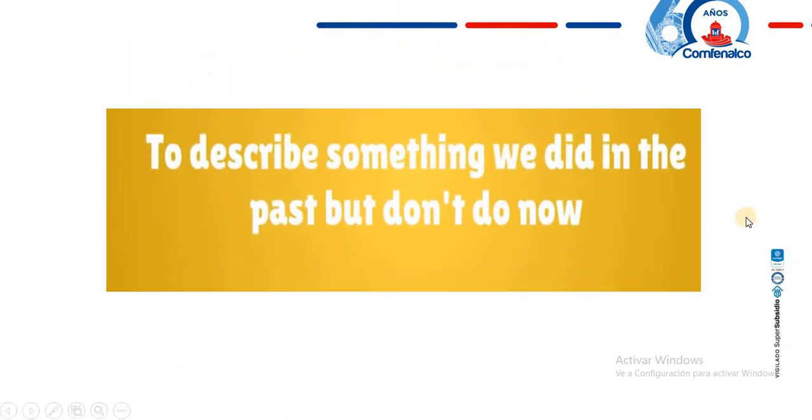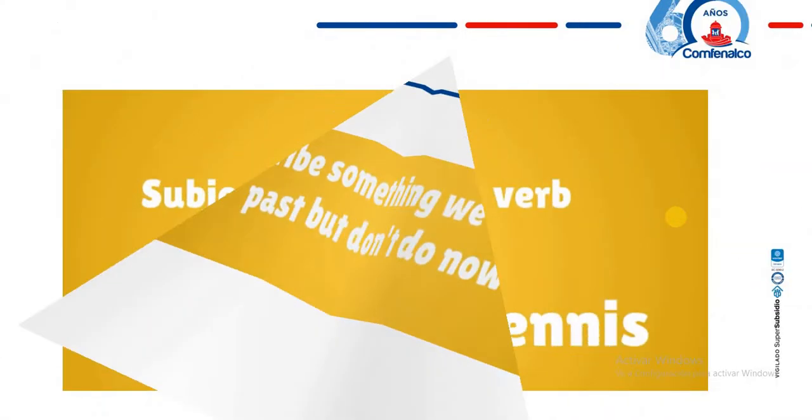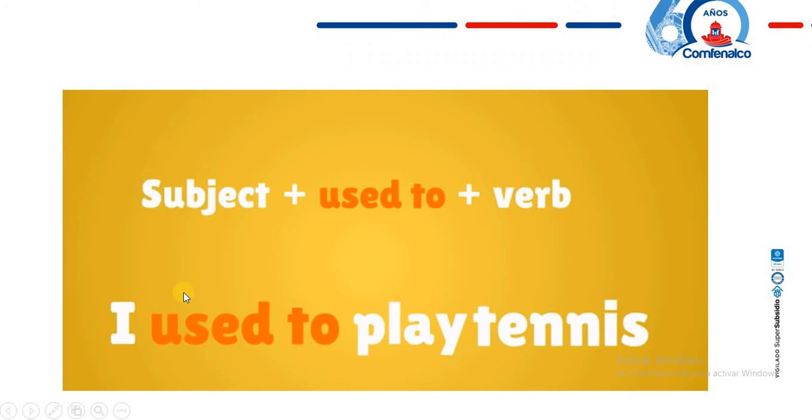Continuamos por acá. Dice, ¿cómo utilizamos el used to? To describe something we did in the past, but don't do now. Cosas que hacíamos antes, pero ahora no las hacemos. Continuamos. ¿Cómo se utiliza entonces el used to? Vamos a ver varios ejemplos acá. I used to play tennis. Miren que el used to lleva una D al final. Yo solía, eso está en pasado, solía jugar tenis.